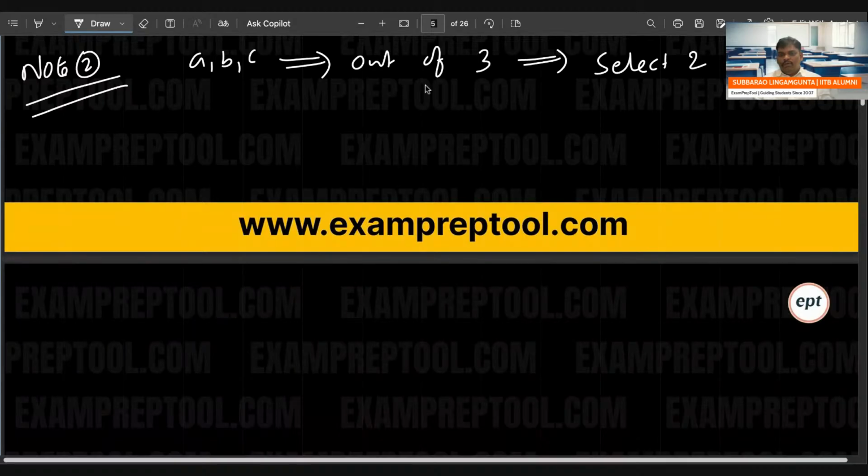Remember, there are 3 elements, A, B, C. Out of these 3, select 2. That is my requirement.